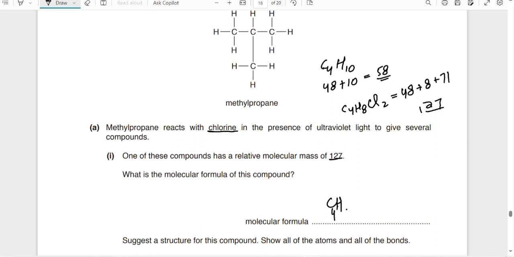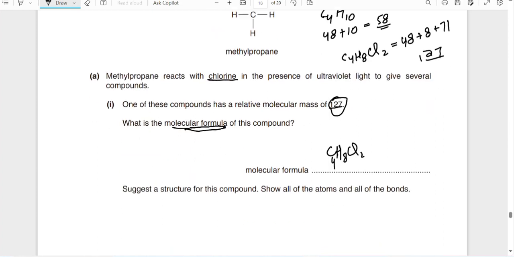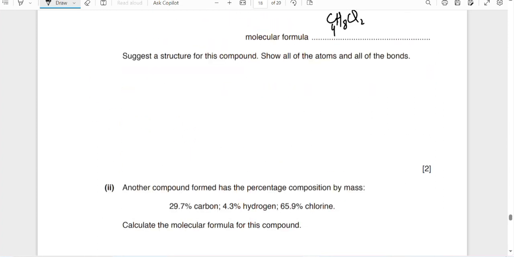C4H8Cl2. Then its mass will be 127, and the compound has this molecular formula. This is the mass of that molecular formula. Okay, so that's the structure of this compound. Show all the atoms and all the bonds.